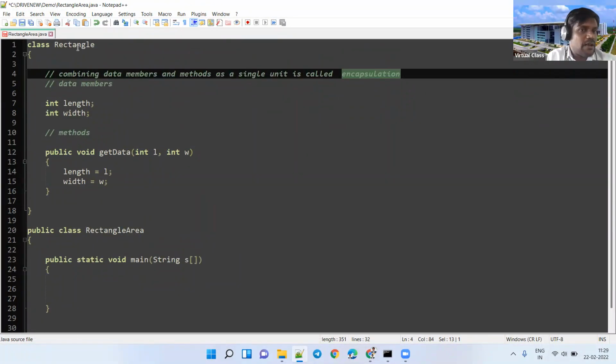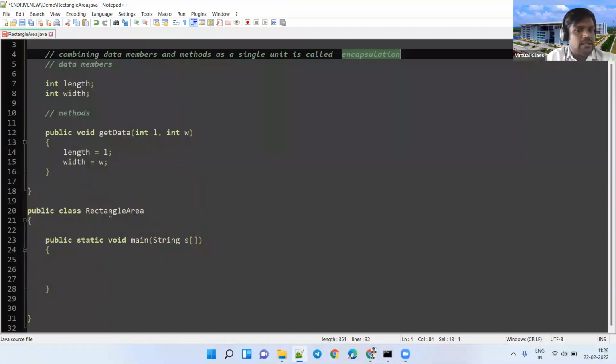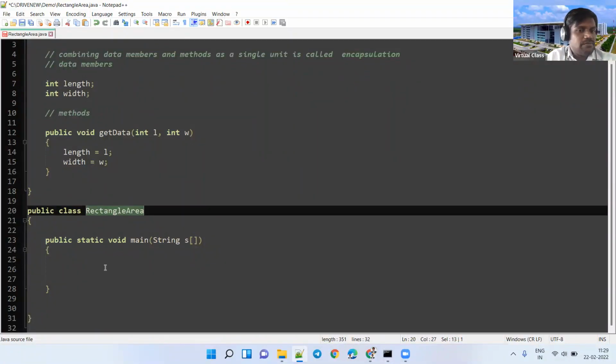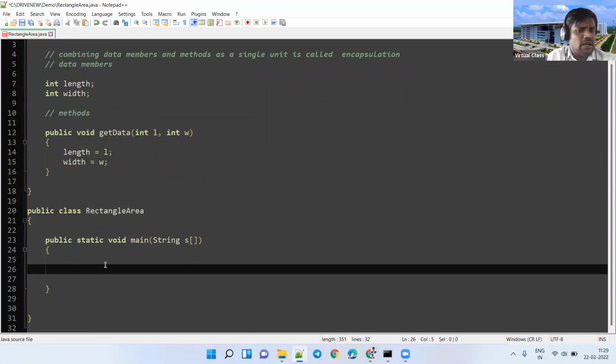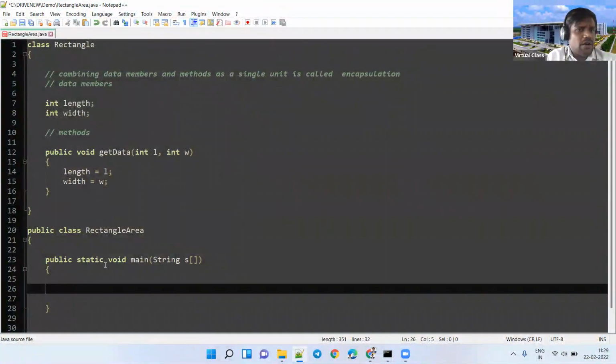We have defined this class, and this is another class. Now I want to create an object for the Rectangle.